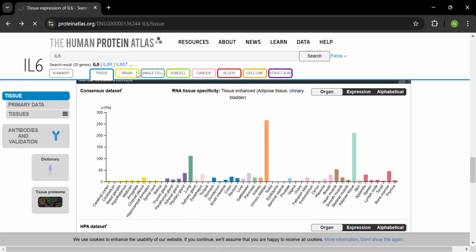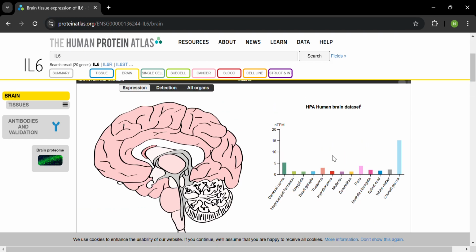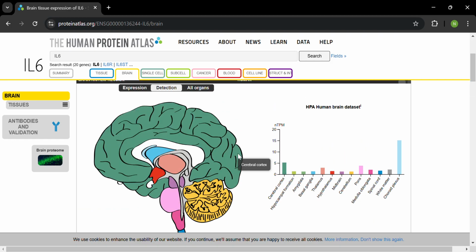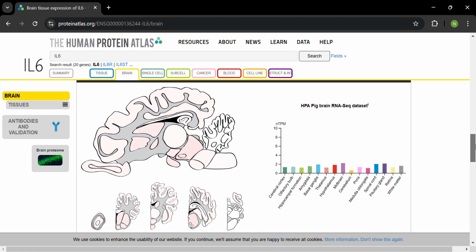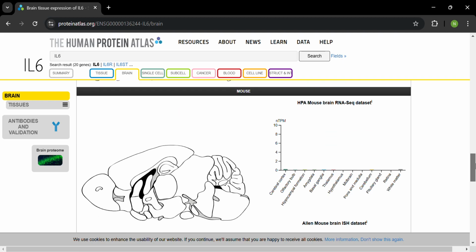Let's go over to the brain section. Here we can see the brain, and we can color coordinate it, the HPA brain data set. This is all the different brain components. Here we have the circuits and the pons, and they also talk about the amount of RNA produced in NTPM measurements. And down here we have the same thing but for pig brain and for mouse brain. Let's go over to the single cells.